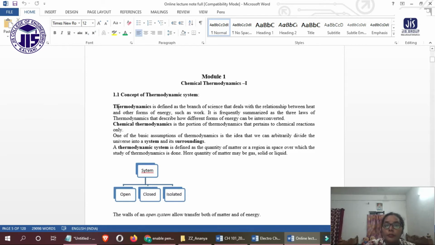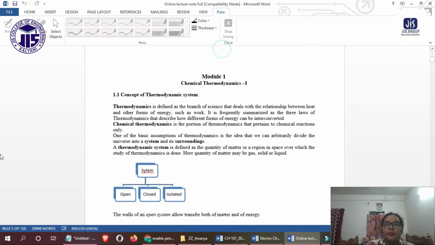Thermodynamics is defined as the branch of science that deals with the relationship between heat and other forms of energy. Actually, in thermodynamics, we can know from where to where the heat will be conducted, the heat will be transformed, and what will be the efficiency of the engine. All these concepts we can get from thermodynamics.